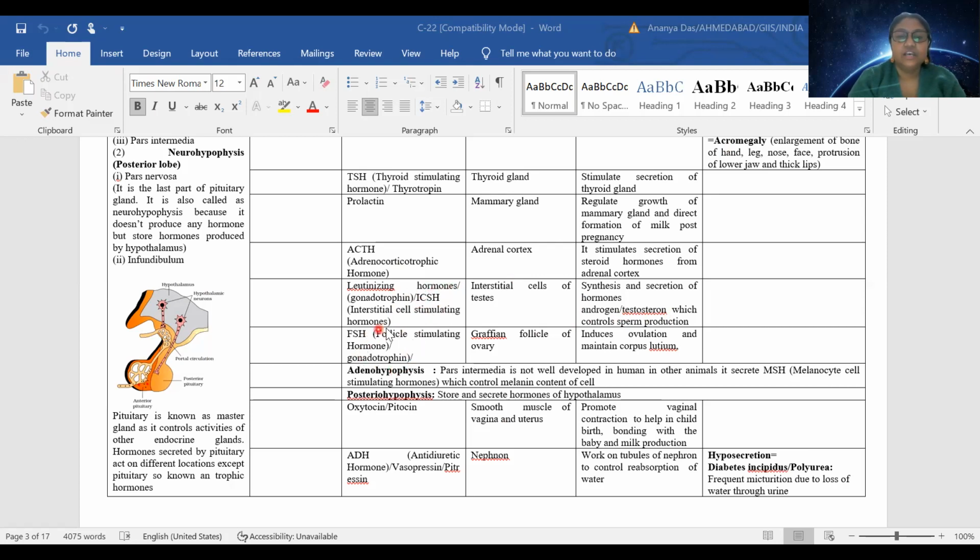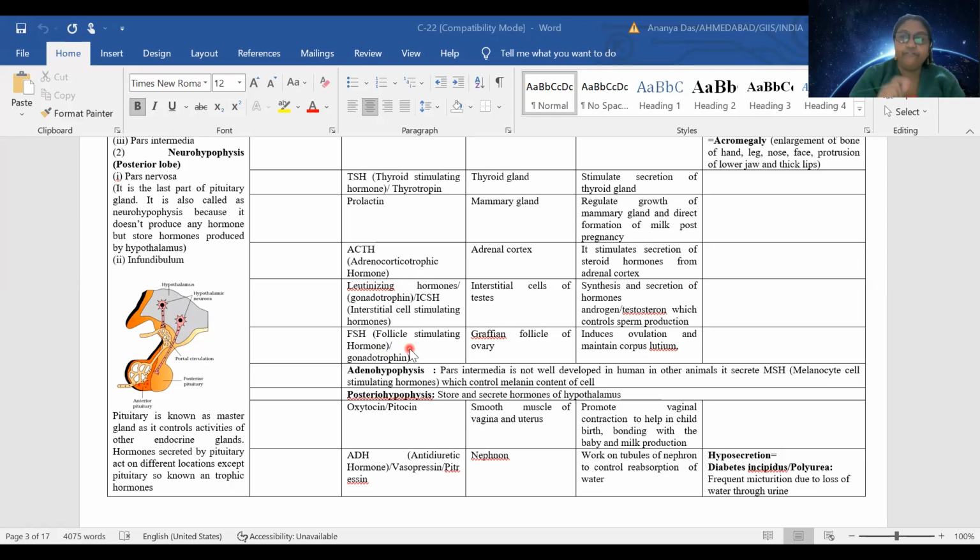Then there is follicle stimulating hormone. Follicle stimulating hormone acts on the female reproductive system. In the female ovary, there are small pouches called Graafian follicles. They work on them, and this induces ovulation. All of you must be knowing that females are born with the eggs.